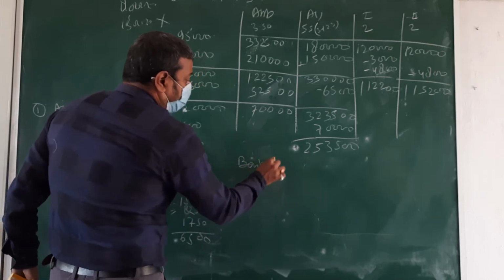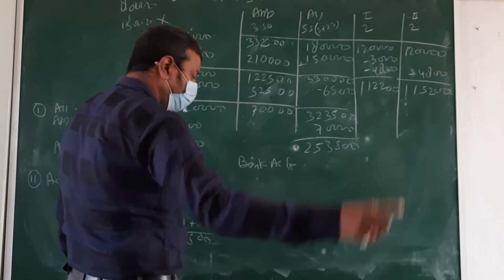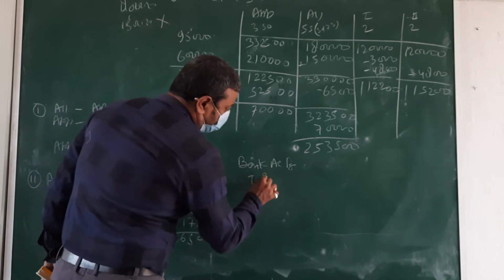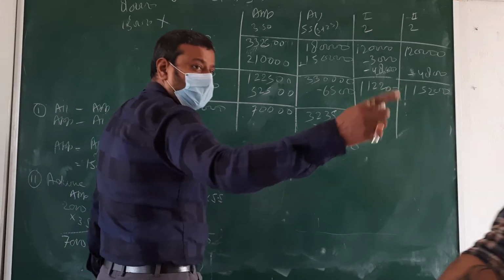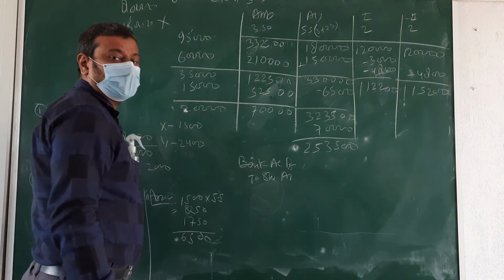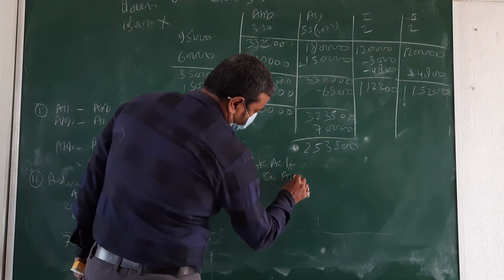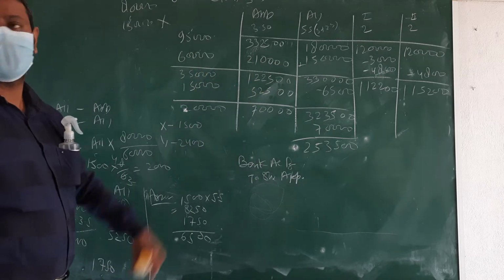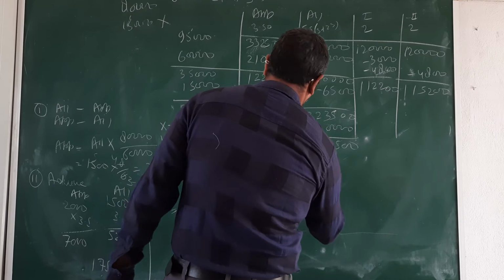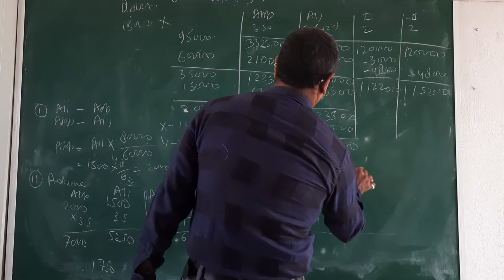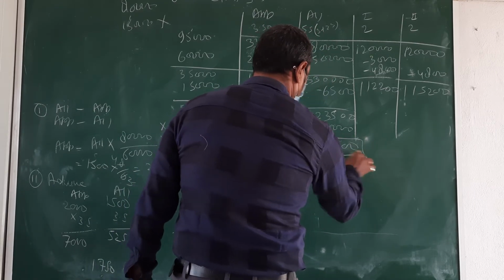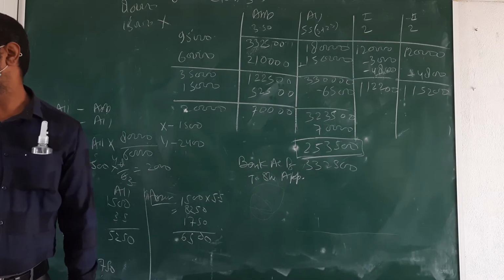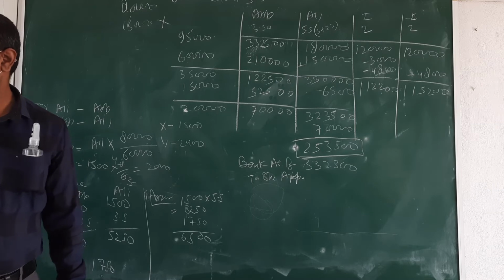First, beta, bank account debit to share application. Okay, beta, what amount to enter? 3,32,500. Okay, 3,32,500.